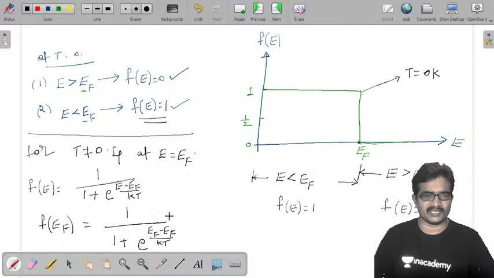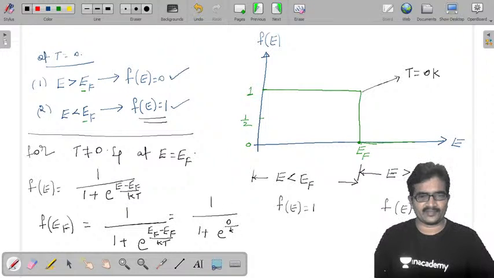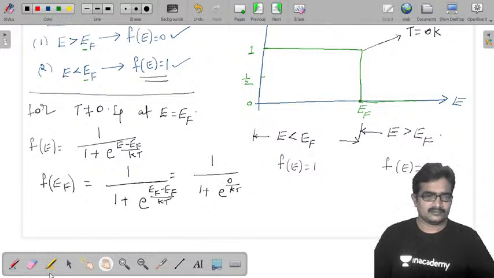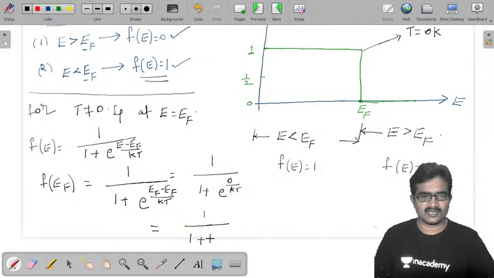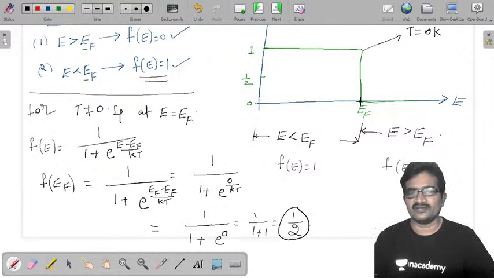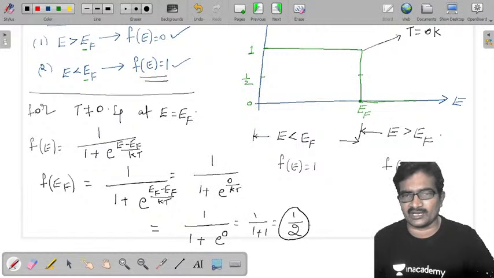EF minus EF is 0, so it is e power 0 by KT, which is e power 0, that is 1. So 1 by 1 plus 1 is 1 by 2. At E equal to EF, for T not equal to 0, it became 1 by 2.